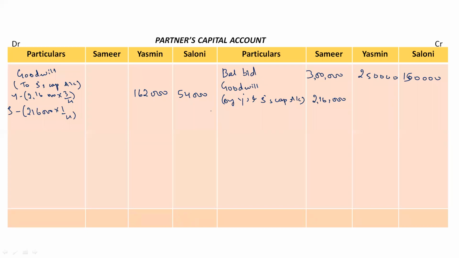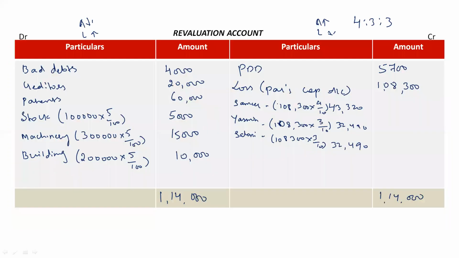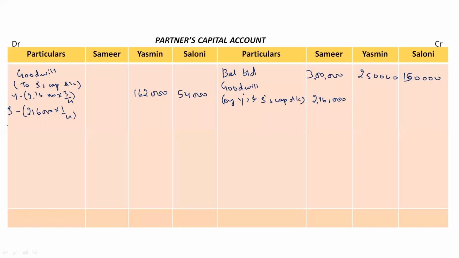After that, we will record the profit or loss on revaluation, right? In this problem, we have loss on revaluation, right? So loss is 43,320 for Samir, 32,490 for Yasmin, and 32,490 for Saloni. Loss is recorded on the debit side, loss on revaluation.